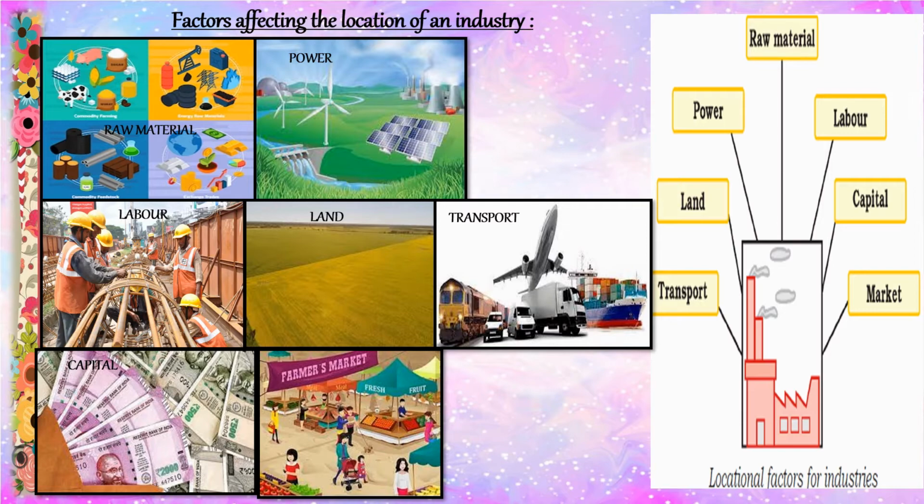Water. Water is another important requirement for industries. Many industries are established near rivers, canals, and lakes. Because of this reason, iron and steel industry, textile industry, and chemical industries require large quantities of water for their proper functioning.